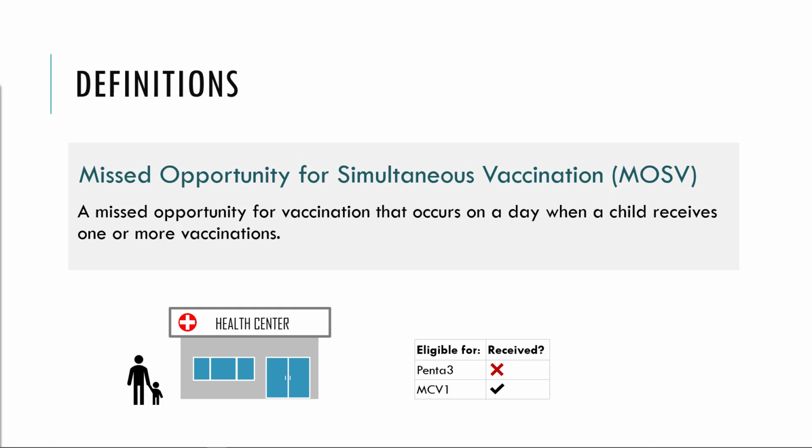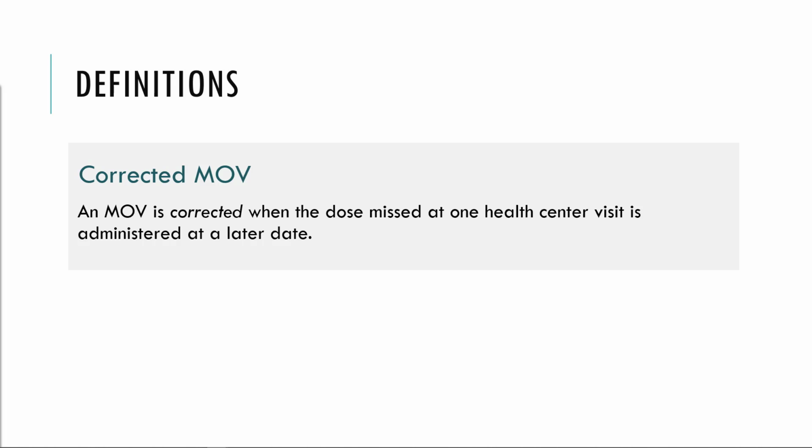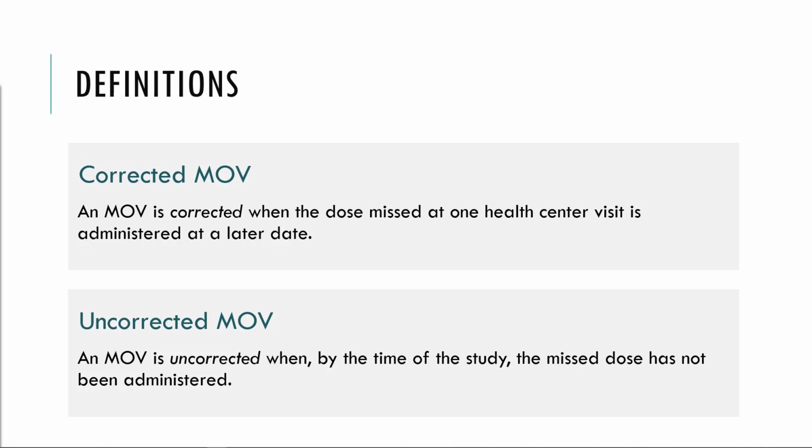Coverage surveys don't capture every single time that each child has a health system contact, but they do capture vaccination visits, which lets us identify MOSVs. If a child misses a dose at one health center visit, but eventually gets that vaccination at a later visit, we say that the missed opportunity was corrected. On the other hand, if a child misses a dose and does not receive that vaccination at a later visit, at least by the time of the survey that collects this child's vaccination history, then the MOV is uncorrected.